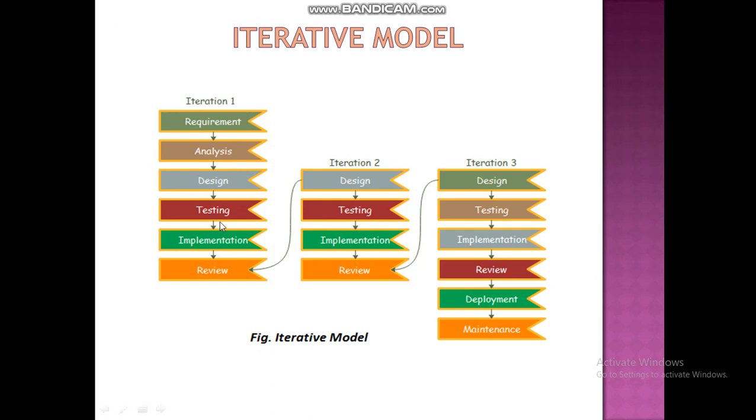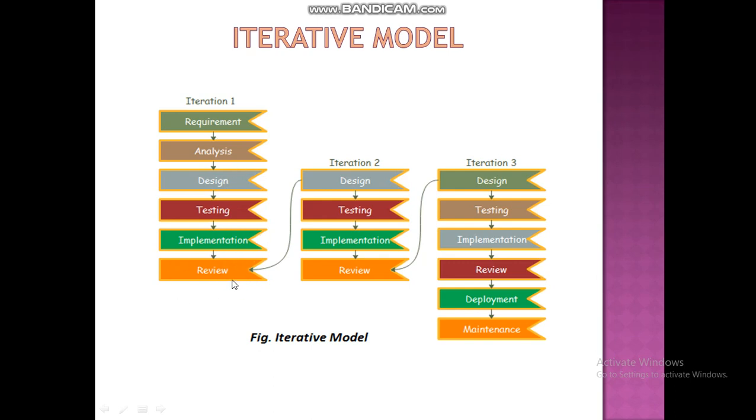The first iteration starts with the requirements available in the organization. In the first iteration we gather the requirements, analyze, design, test and implement. After the first part of the requirement implementation, we go to review.